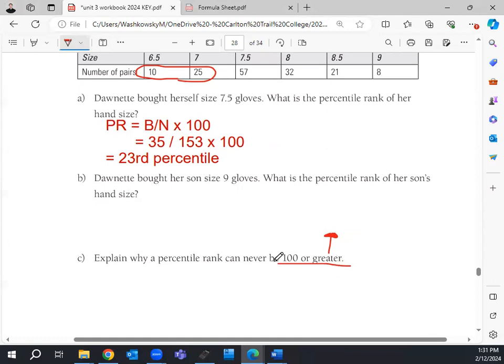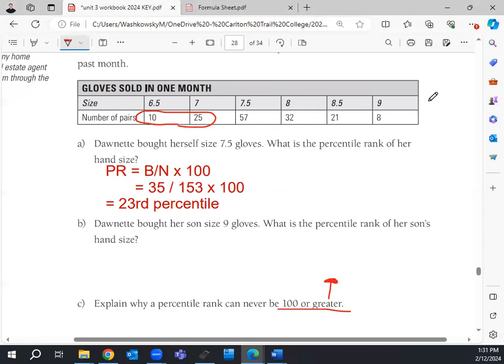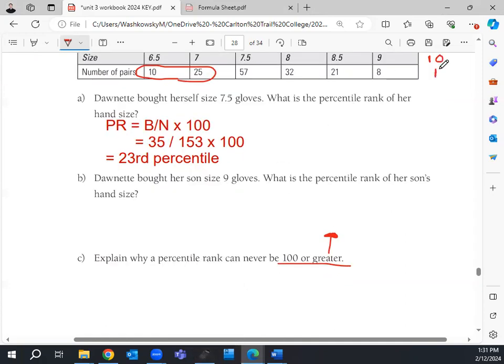Now, if we're looking at why a percentile rank can never be 100, same thing. If I was to add on, let's say I have a 10th pair here, and there's only one of those. That's going to bring me up to how many things are below this? It'd be 153 over 154.